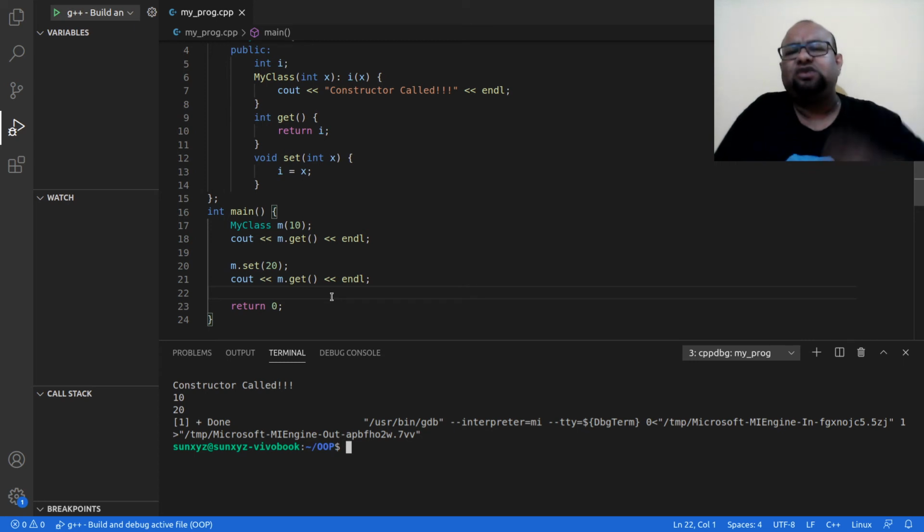I am essentially doing the same thing but through some function. So no change in my output was expected, and there is no change in my output.